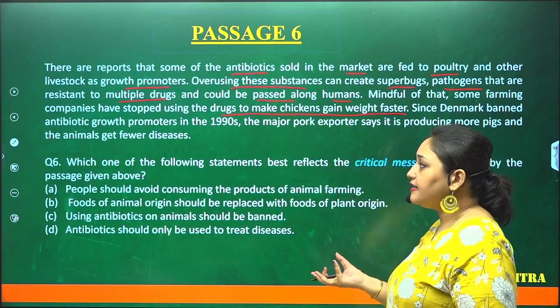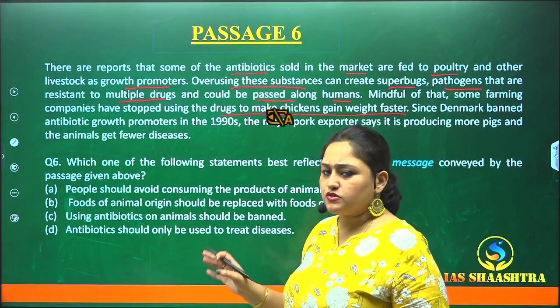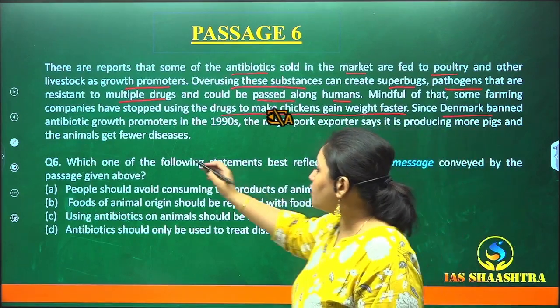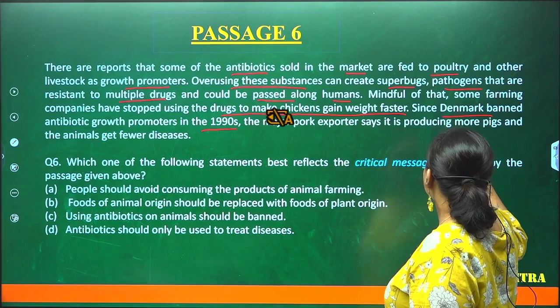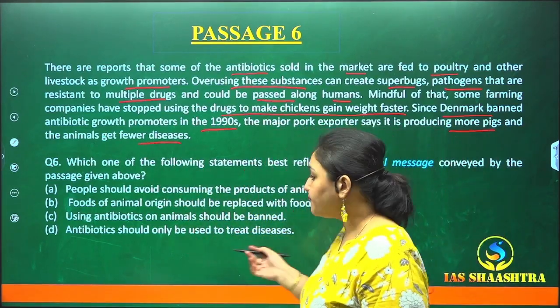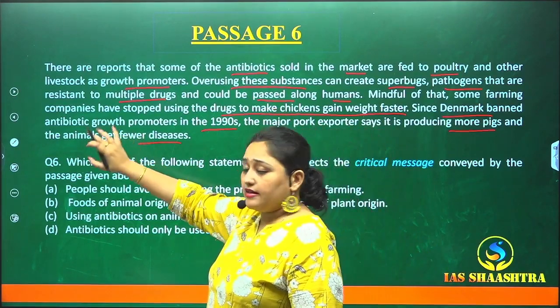So, seeing that human beings are also getting impacted, some farming companies have stopped using such drugs. Since Denmark banned antibiotic growth promoters in the 1990s, the major pork exporter says it is producing more pigs and animals get fewer diseases. Okay? That is basic statistics. That is not so much important.